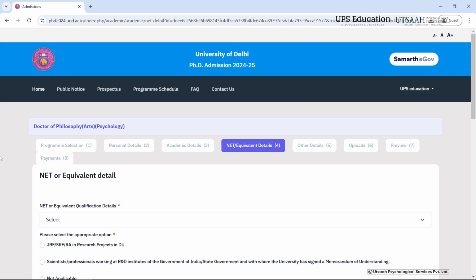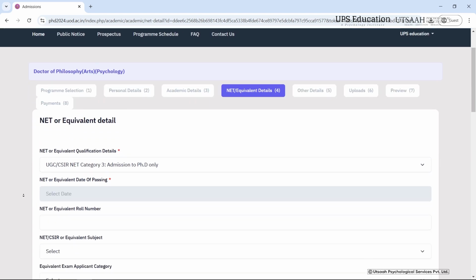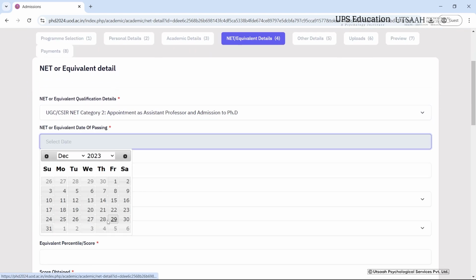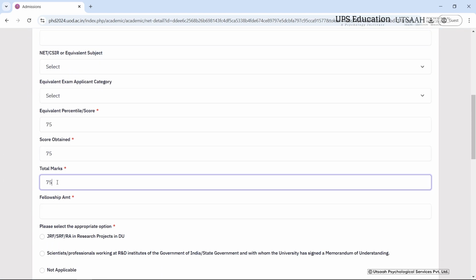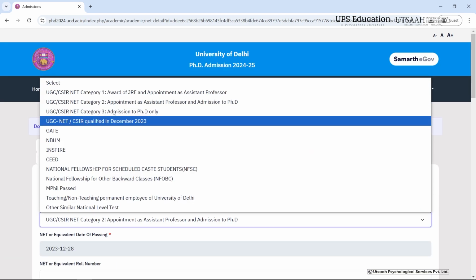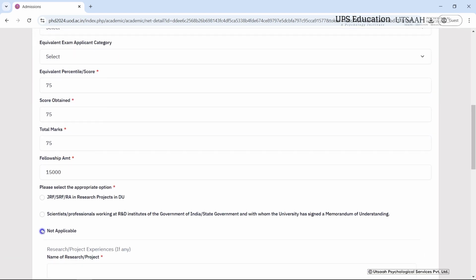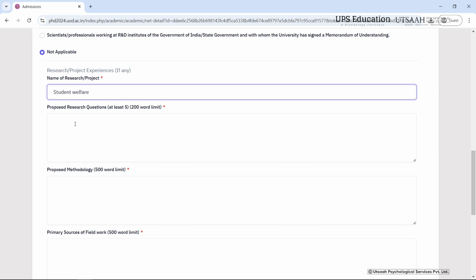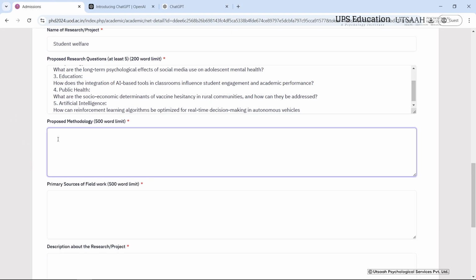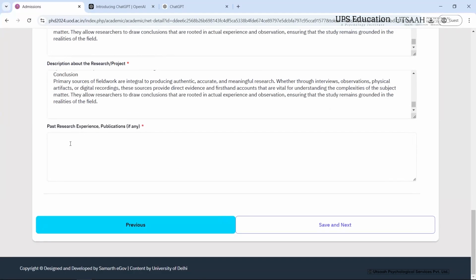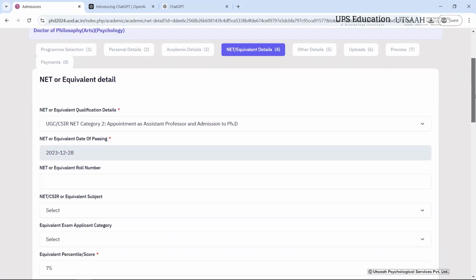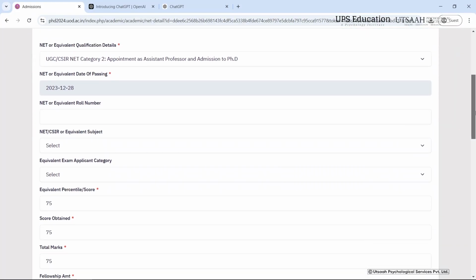Okay, so after filling in academic details, now we have to fill in our net details here. Okay, so as you can see that I have filled in all the necessary details here.